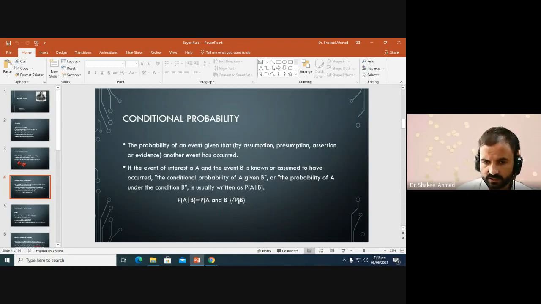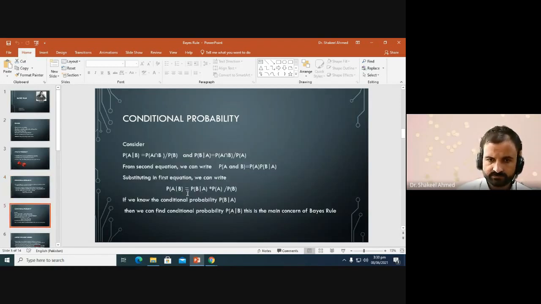So this is the conditional probability or conditional law, and how we can relate the conditional probability to the Bayes theorem or Bayes rule. We can write two types of conditional probability. One is the conditional probability A given B, and the second is the reverse conditional probability B given A. Both types of conditional probabilities can be written in terms of the joint probability, and one depends on the probability of B and the other depends on the probability of A.